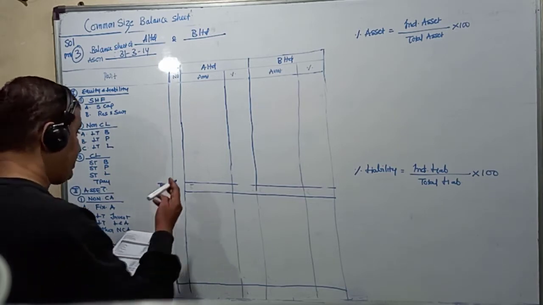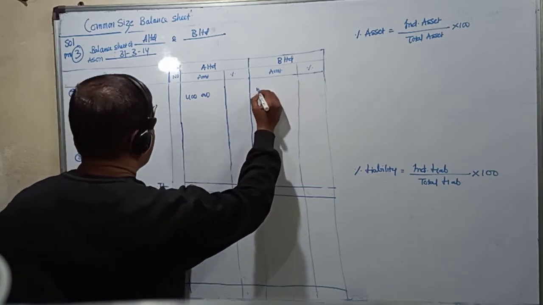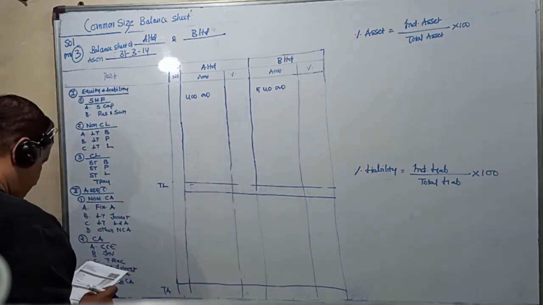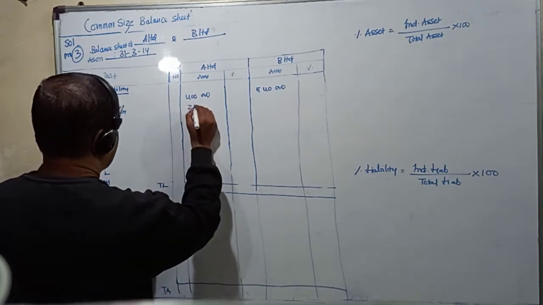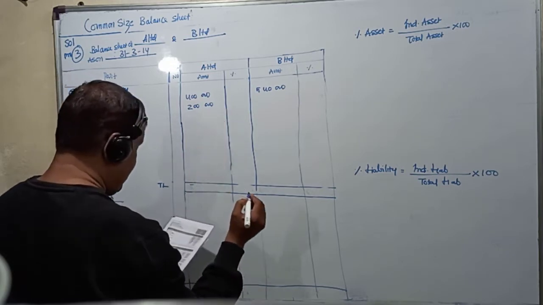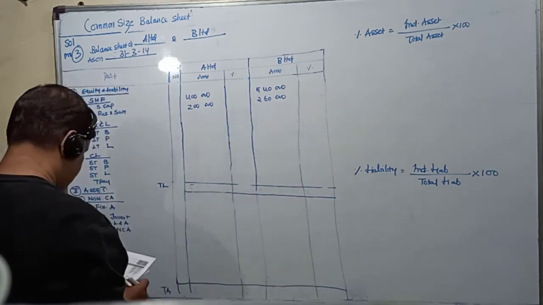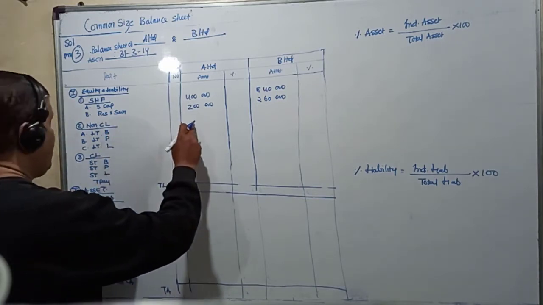Share capital for A Limited it is 4 lakhs, for B Limited it is 5,40,000. Reserves and surplus for A Limited it is 2 lakhs, for B Limited it is 2,60,000. Then we have non-current liability. We assume it to be long-term borrowings.